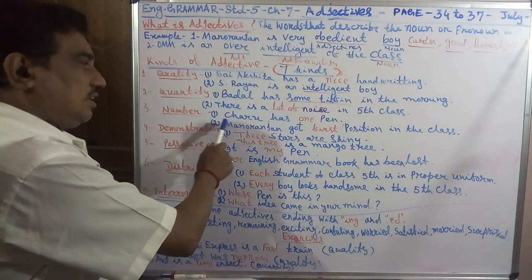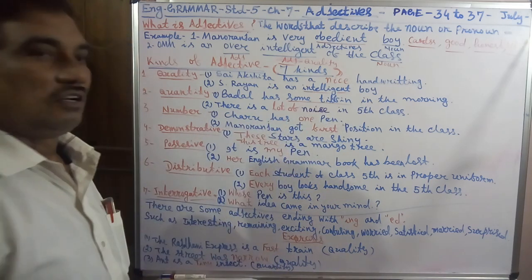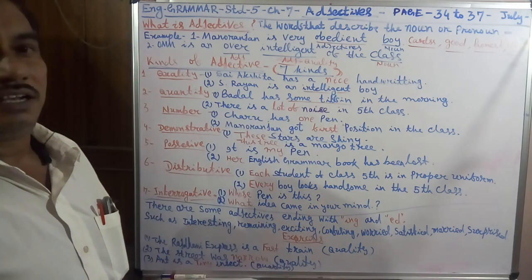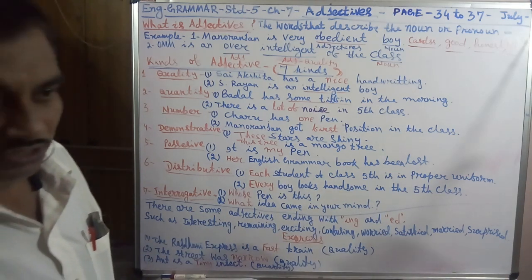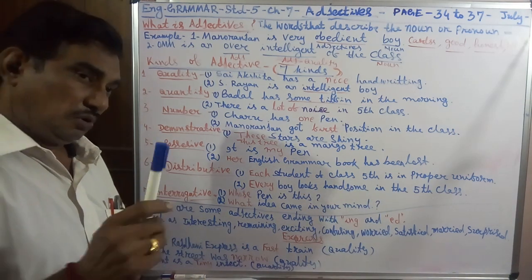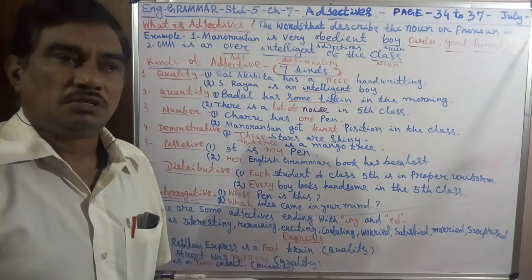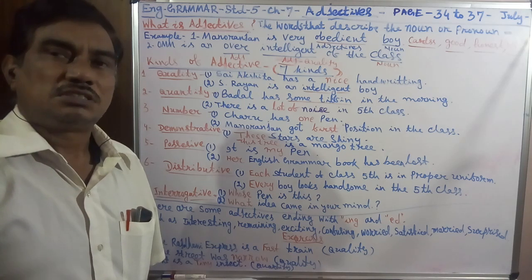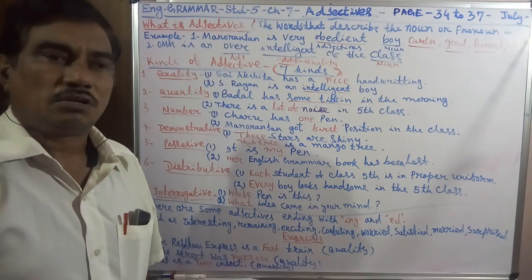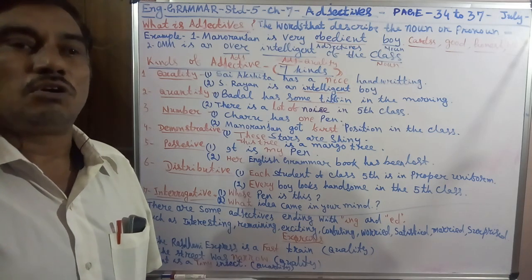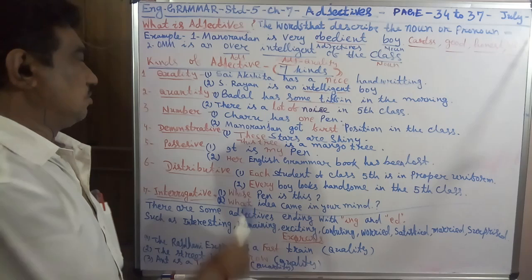Then number. Charu has 1 pen, 2 pens, 3 pens, 5 pens. So it shows the number. Manojan got first position. First is a number. Second is a number. Third is a number. Fourth is a number. So Manojan got first position in the class.